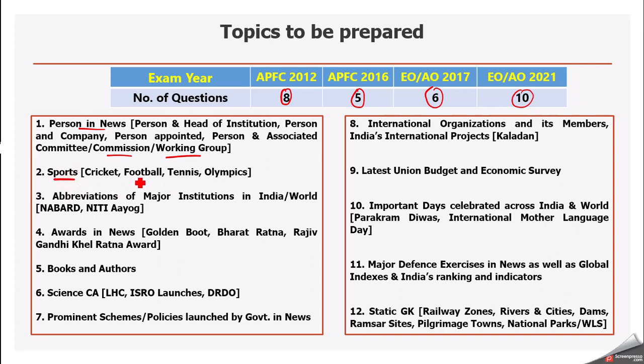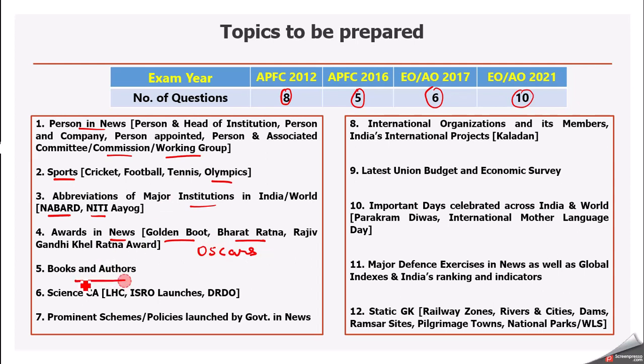Then we have to prepare sports current affairs, especially cricket, football, tennis, Olympics, because India won gold medal last time in Olympics. Then abbreviations of major institutions in India as well as in world. Like we got question on NABARD, and we got question on full form of Niti from Niti Aayog. Then awards which are in news like Golden Boot Award, Bharat Ratna, Rajiv Gandhi Khel Ratna Award. Now recently Oscar awards were held. So we have to prepare awards which are in news.